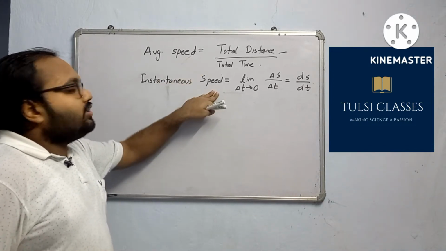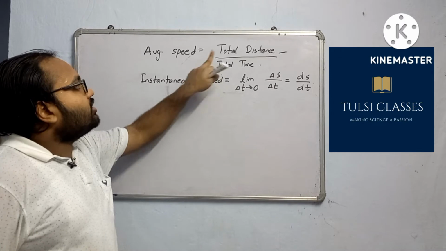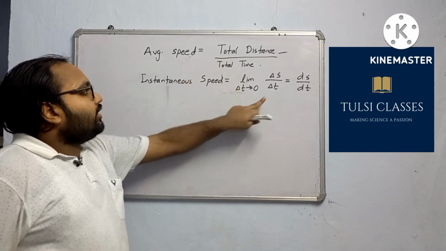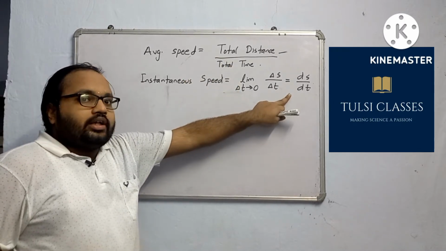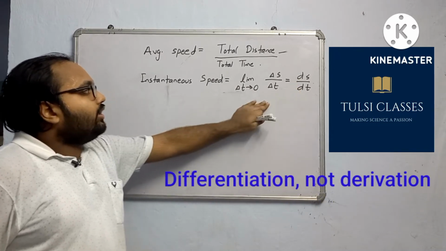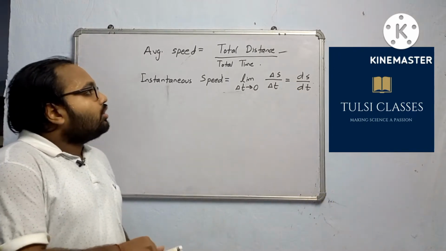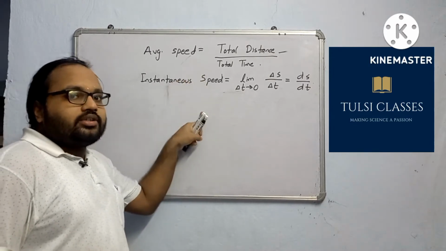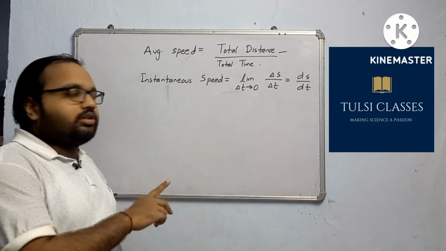So average speed and instantaneous speed, two formulas are there. Average speed is simple, but for instantaneous speed you have to do differentiation, and that is ds by dt. Now let us take a look at a question based on average speed and instantaneous speed. Both you have to find. I am writing the question.